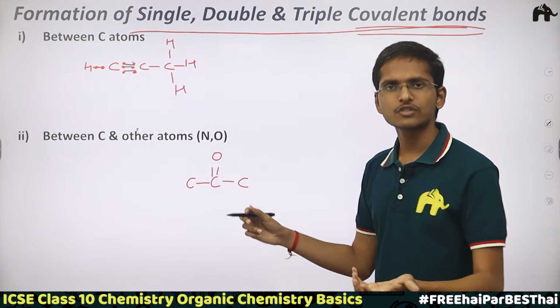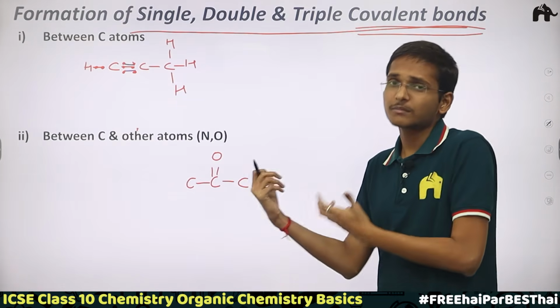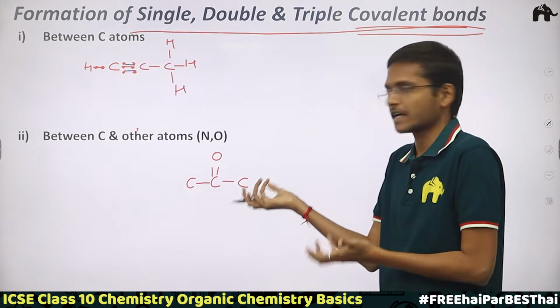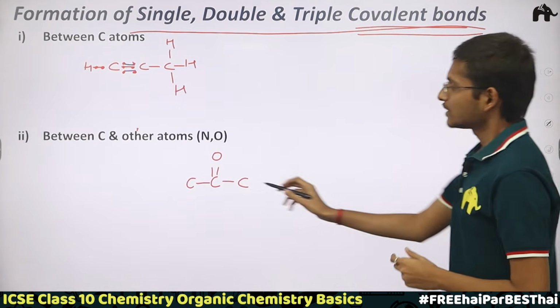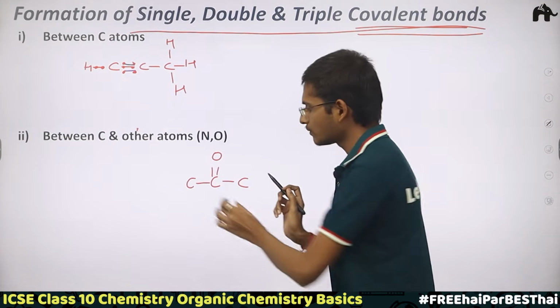It can form with a hydrogen atom if it wishes to, or it can form with any other atom if it's the carbon's wish. I cannot tell that carbon to form a bond with which atom. It's his wish or her wish.